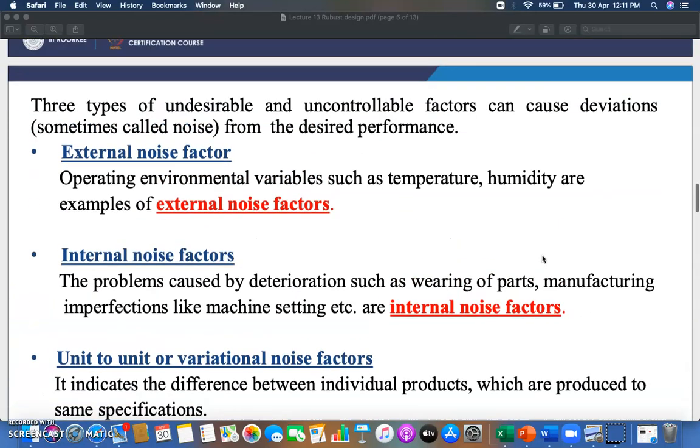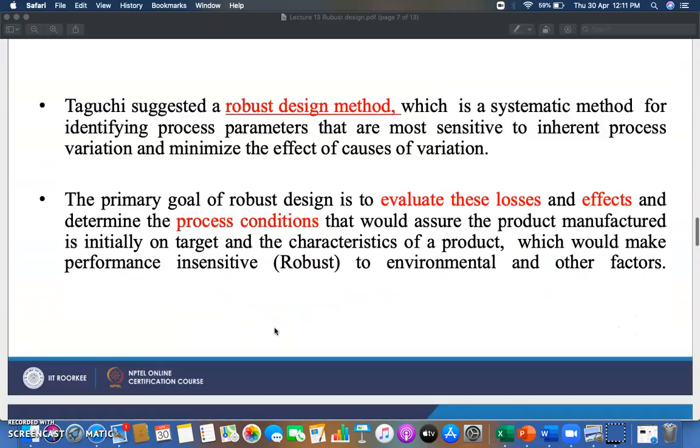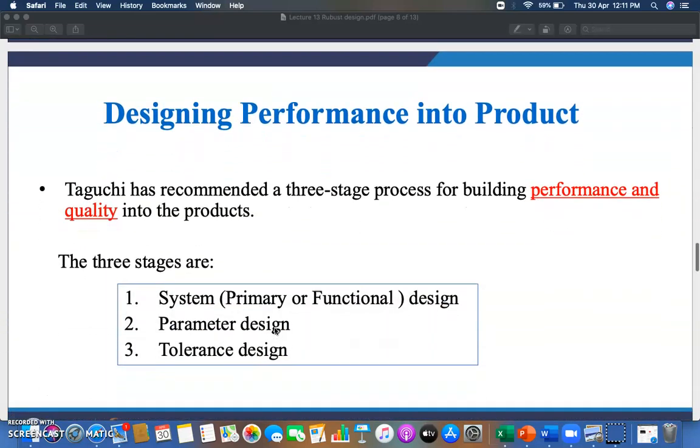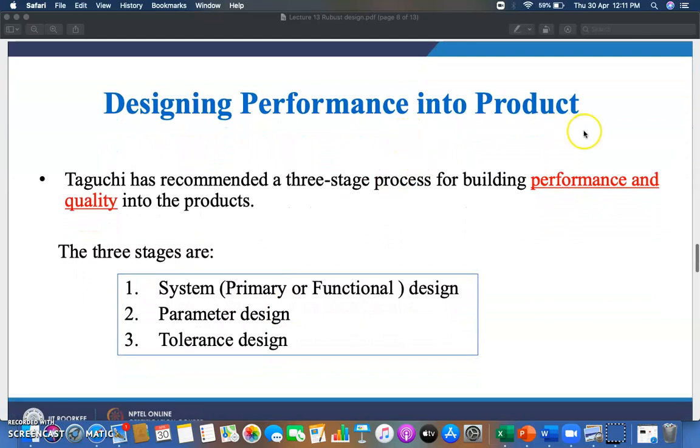Let's see what those factors are: external noise factors, internal noise factors, and unit to unit variational noise factors. I am not going into detail on this part, which we have discussed in the last session. So now moving towards the method called designing performance into product on the basis of the robust design method.